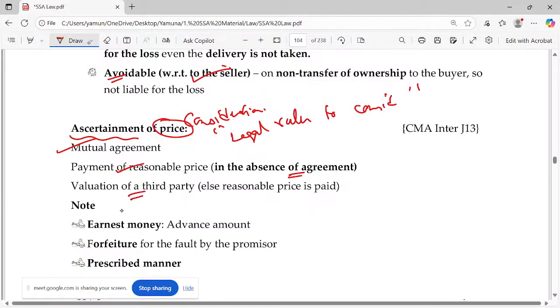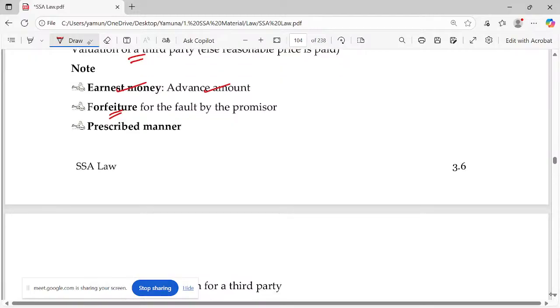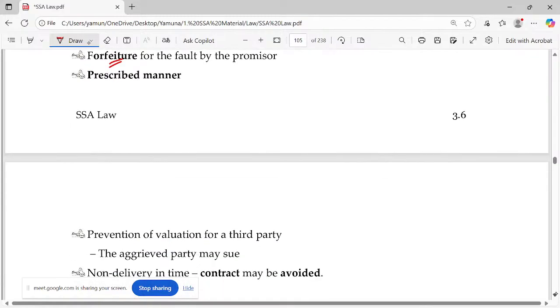Sometimes we'll have earnest money, where some advance amount has to be paid. If you're not committed to that or the due date has arrived, we'll do the forfeiture and all. And it should be done in the prescribed manner because ultimately it's a promise. If you're delivering the goods in installments, then you have to do it in that prescribed manner. If you want to change it, yes, you can change it.